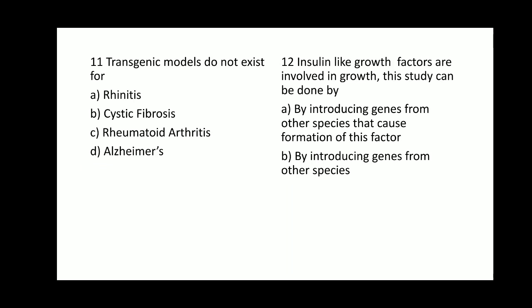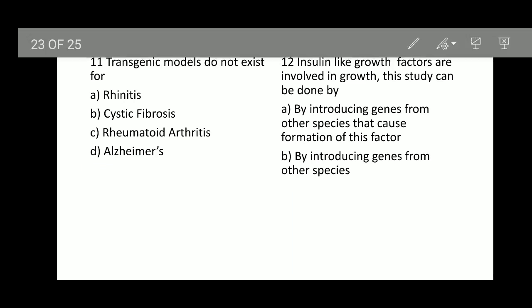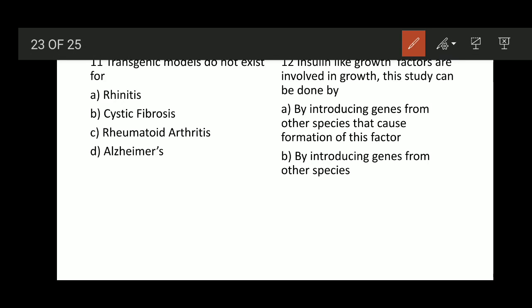Okay, the transgenic models are used to study option B, option C, option D, but there are no transgenic models to study rhinitis, because rhinitis is not discussed in the textbook, or there is no proof telling that the study of rhinitis is done in transgenic models. So option A, rhinitis, is the right answer.